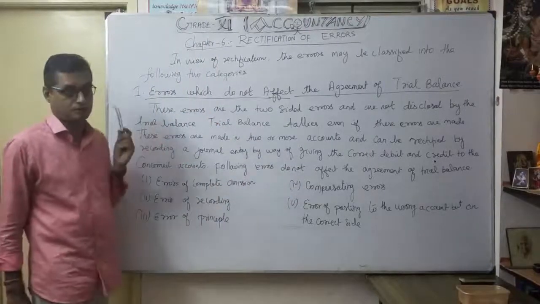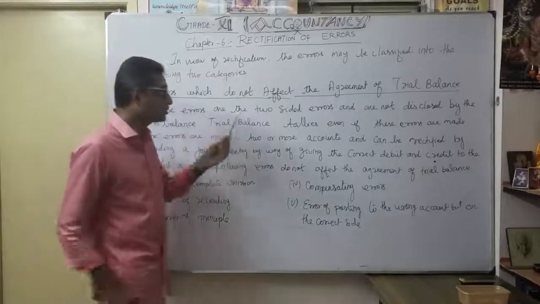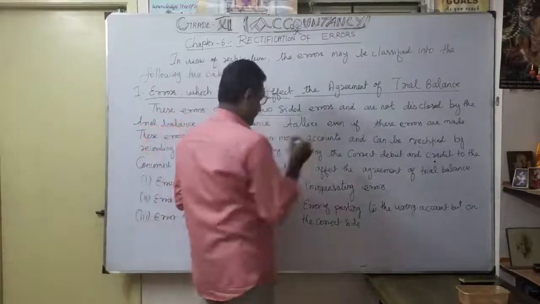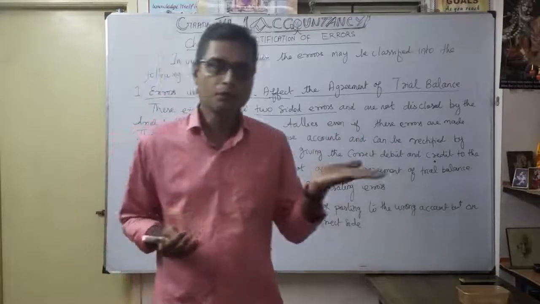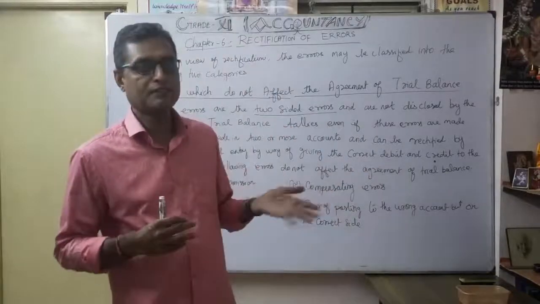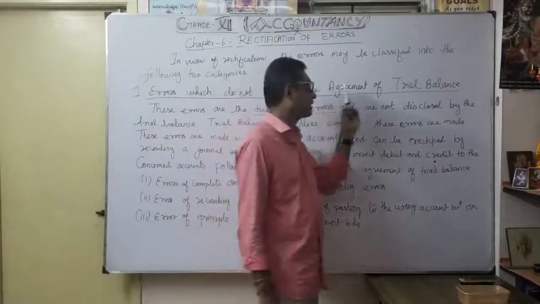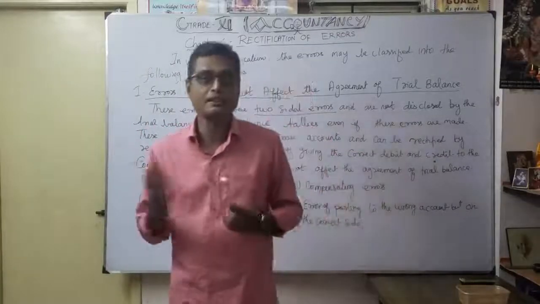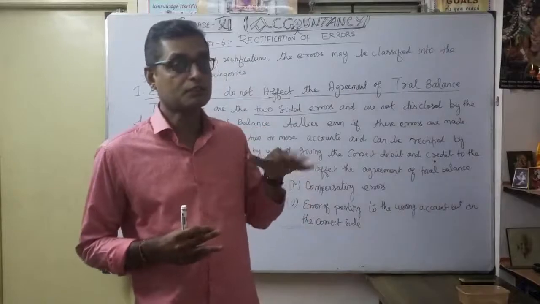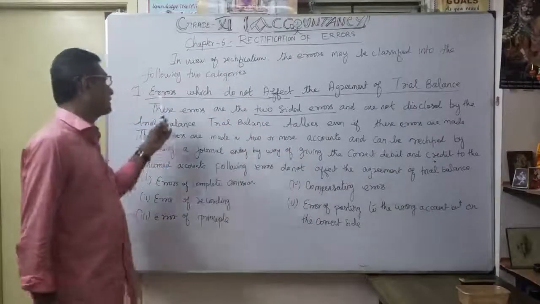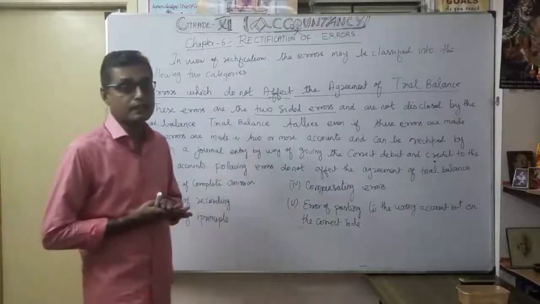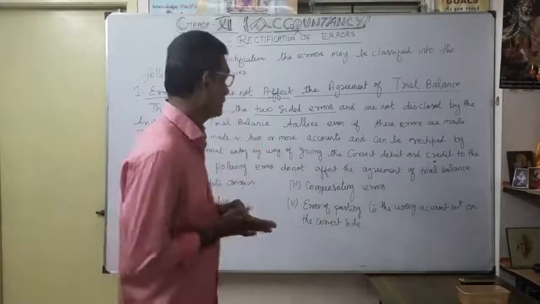That is very, very important. These errors are the two-side errors. Why are they called two-side errors? Both debit and credit side. Errors which affect the agreement of the trial balance come under one-side errors. First we discuss the two-side errors, which come under errors which do not affect the agreement of the trial balance.